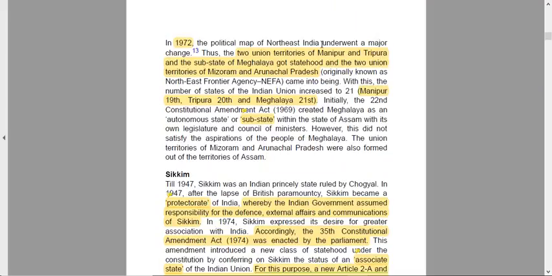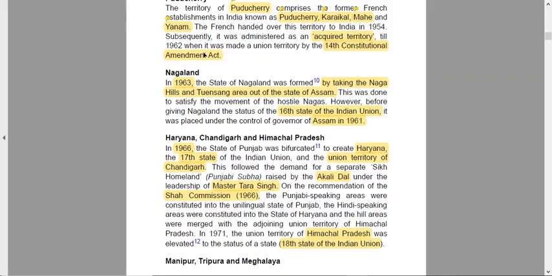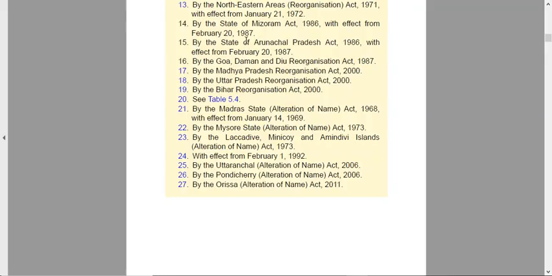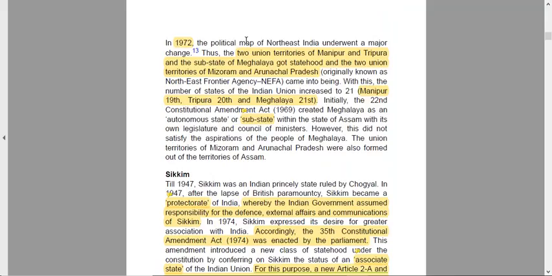In 1971, the political map of Northeast India underwent a major change, because all these three are constituents of Northeast India. So Assam had undergone a major change in its map. The Northeast Reorganization Act was passed. For any bifurcation, an act has to be passed, not a mandatory constitutional amendment.